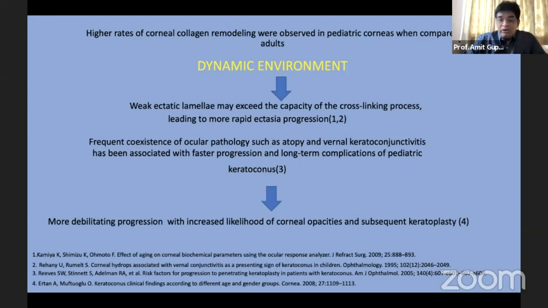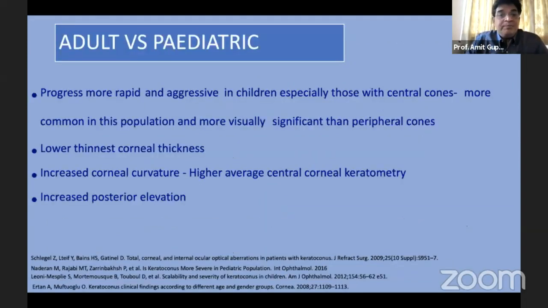So together, there's a more debilitating progression with an increased likelihood of corneal opacity, subsequent keratoplasty, and so many other things.